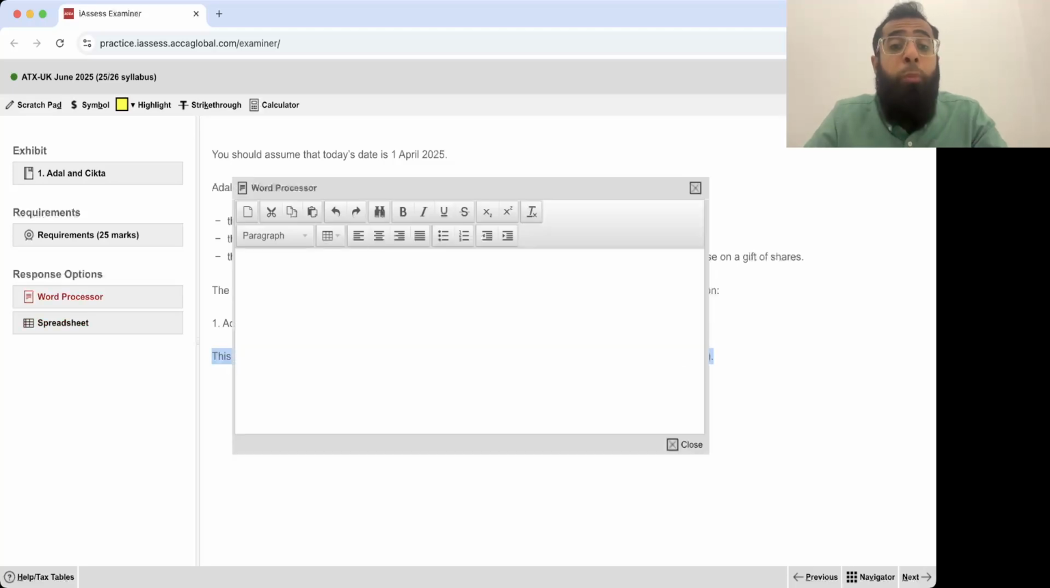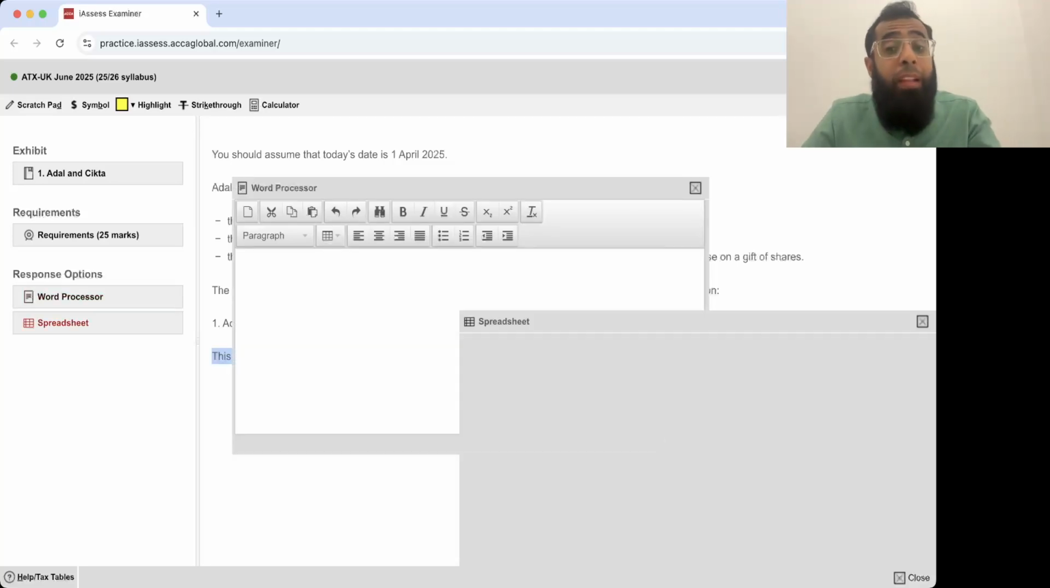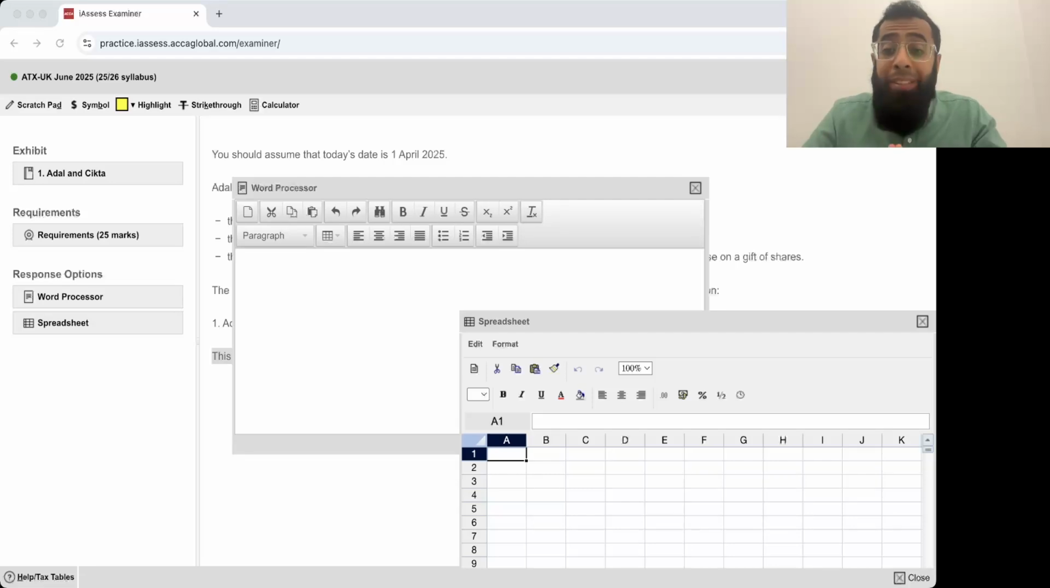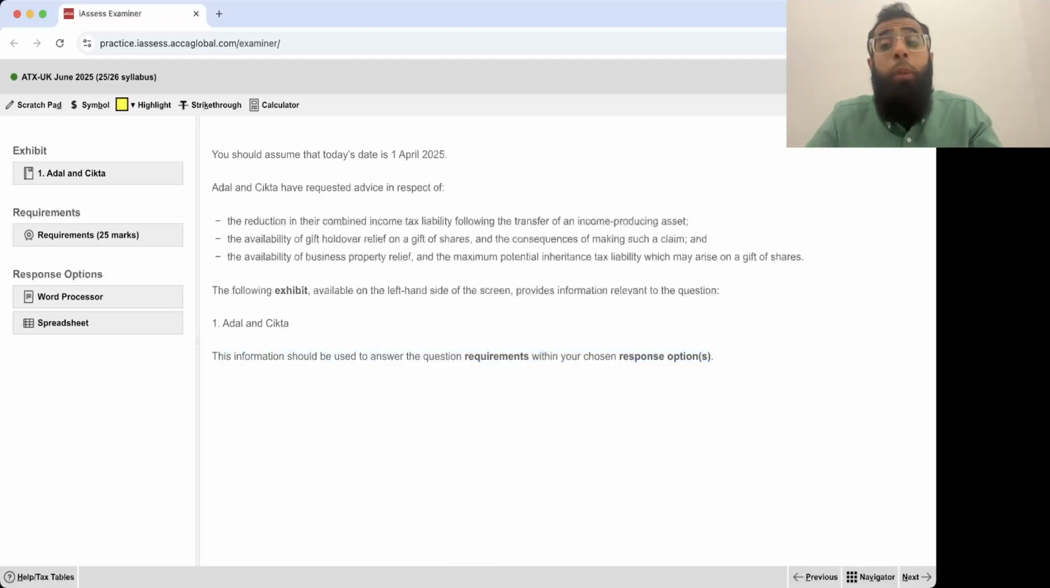There are 2 response options. One is a word processor and the other is a spreadsheet. In today's class, when we'll be actually drafting the answer, you will also get a guide on how you have to use these response options. So don't worry about it. Everything will be covered in detail as we move forward. So let's look at exhibit number 1, Adel and Sikka.